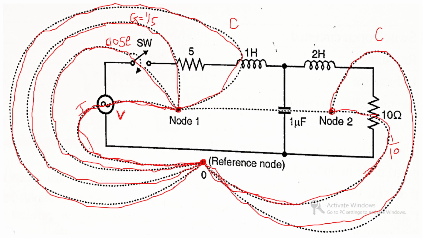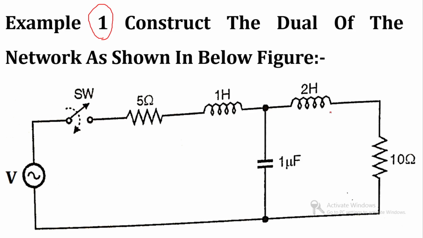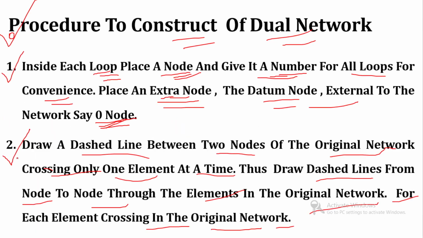Now the last one, this capacitor. Its dual is an inductor. This capacitor is connected between loop 1 and 2, so its dual is connected between node 1 and node 2. This is the explanation for rule number 2, which says to draw the dashed line between two nodes.